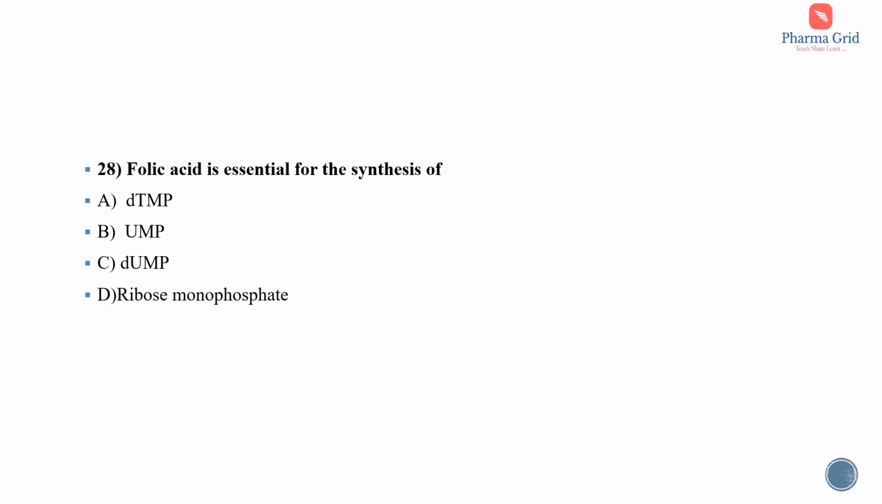Next question. Folic acid is essential for the synthesis of. Options are DTMP, that is deoxythymidine monophosphate, uridine monophosphate, deoxyuridine monophosphate, and ribose monophosphate. So here the correct answer is option A, that is DTMP, deoxythymidine monophosphate.